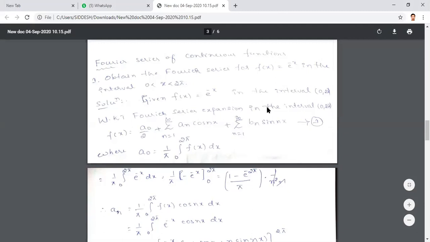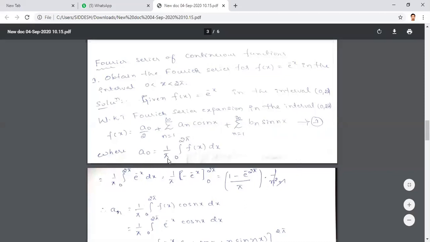We know that the Fourier series expansion in the interval 0 to 2 pi is f of x equals a0 by 2 plus summation n equals 1 to infinity an cos nx plus summation n equals 1 to infinity bn sin nx. Call this equation number 1. Now our aim is to find these Fourier coefficients. If you find a0, an, bn and substitute them in equation 1, our job is over. Then you will get the required Fourier expansion of the given function.